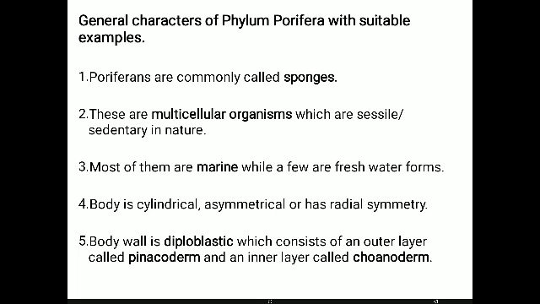Most of them are marine, living in the marine environment, and some have adapted their life to the freshwater form. Body shape is cylindrical, and symmetry is absent in some poriferans, while in some radial symmetry can also be recognized. Body is diploblastic. Di means two: the outer body layer and the inner body layer. The outer body layer is called pinacoderm and the inner body layer is called choanoderm. Respectively, the cells are pinacocytes and choanocytes.